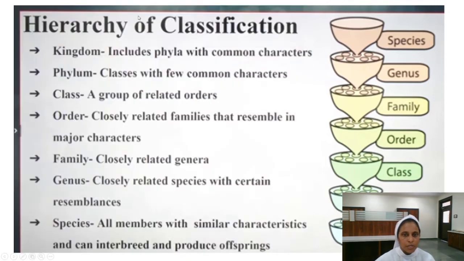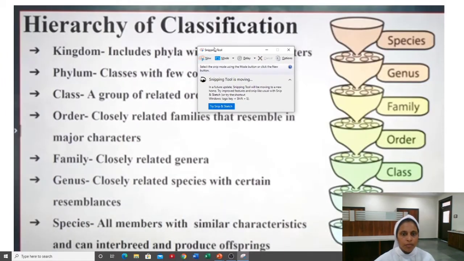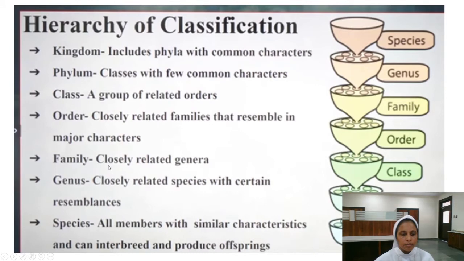The things are given upside down. And the next one: the important characteristics. Kingdom includes phyla with common characters. Then phylum, classes with the common characters. Then class, a group of related orders. Then the order, closely related families that resemble in major characters. Then family, closely related genera. Then genus, closely related species. All members with similar characteristics are able to interbreed and produce offspring. I hope it is clear to you.